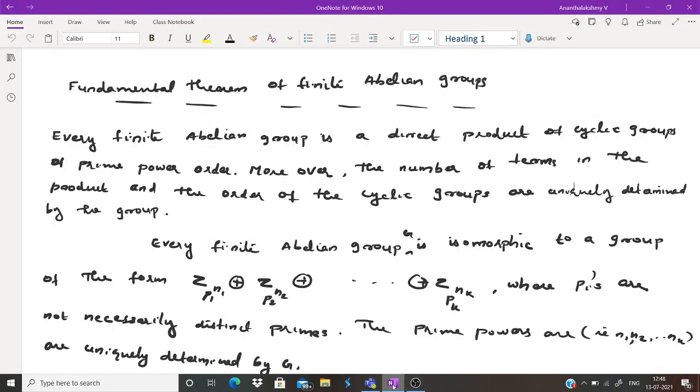In this class, we will be discussing one of the most important theorems in abstract algebra, namely the fundamental theorem of finite abelian groups. This theorem states that every finite abelian group is a direct product of cyclic groups of prime power order. So we can describe the structure of a finite abelian group.